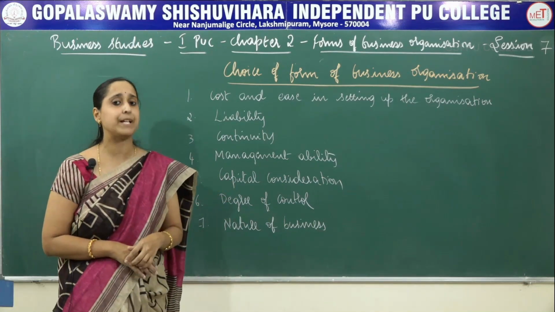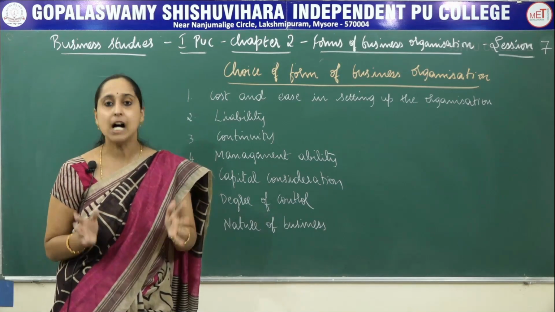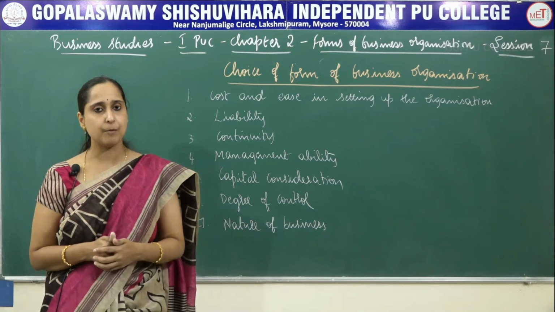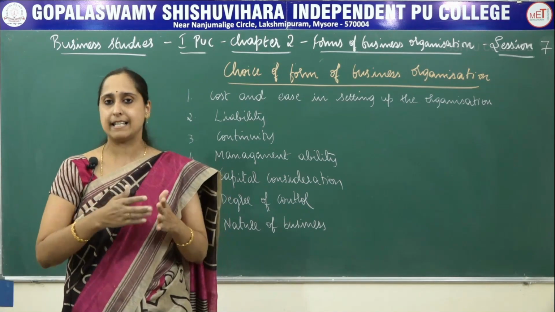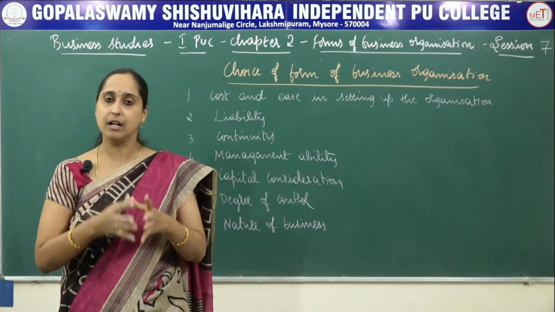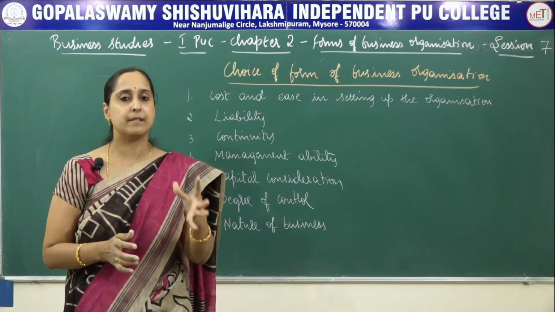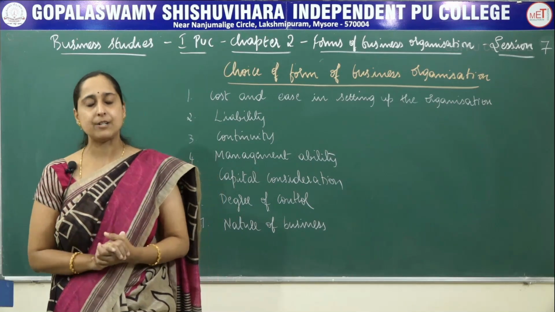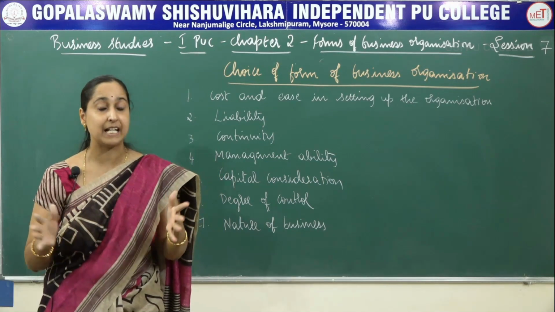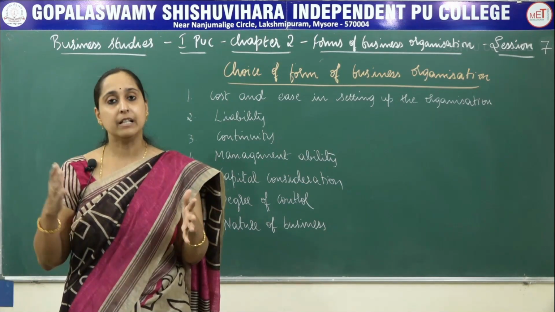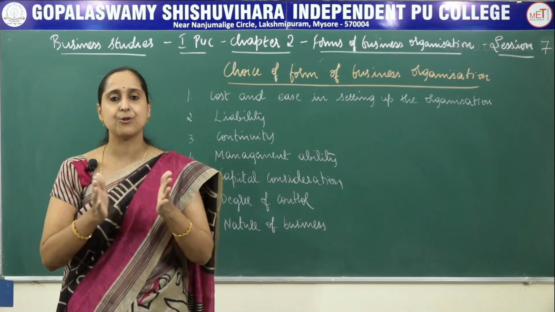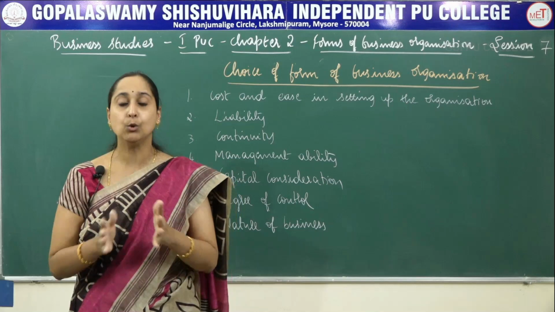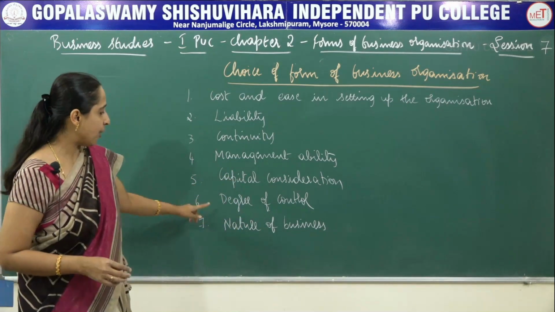In case of sole proprietorship, the entire business is managed by a sole trader or owner. He is the only person who manages his business. And in case of partnership also, if all the partners agree that they can share the decision making power, or if they decide that one keeps some of the business and the other looks after the rest, they can manage their business easily. But in case of joint stock company, it has a separate legal entity. Owners are different from the company. Here there is a complete separation of ownership and management, and professionals are appointed to look after the business. So that is degree of control.